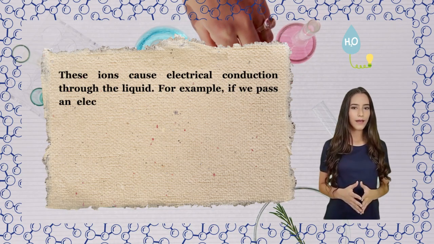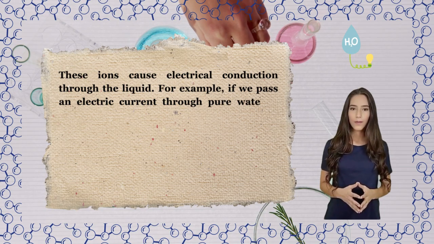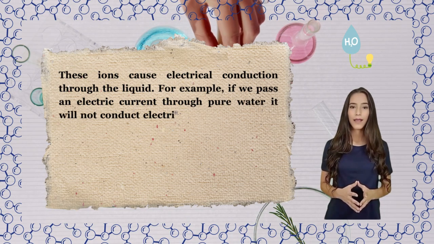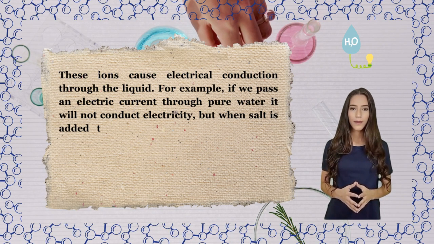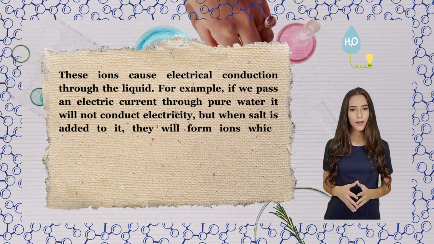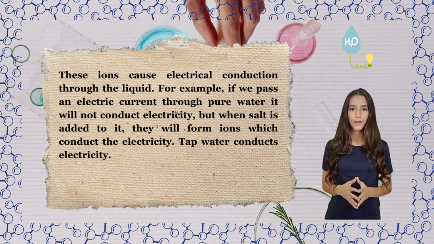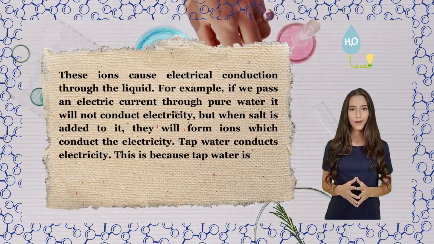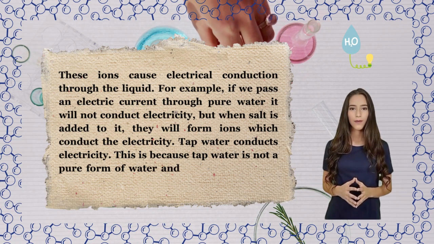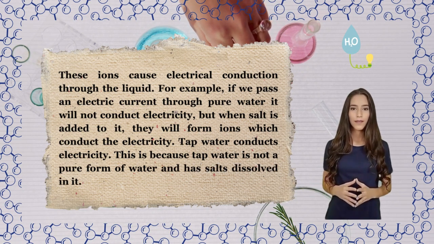For example, if we pass an electric current through pure water, it will not conduct electricity, but when salt is added to it, they will form ions which conduct the electricity. Tap water conducts electricity. This is because tap water is not a pure form of water and has salts dissolved in it.